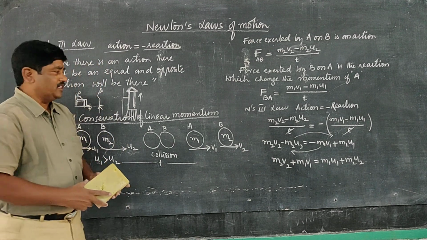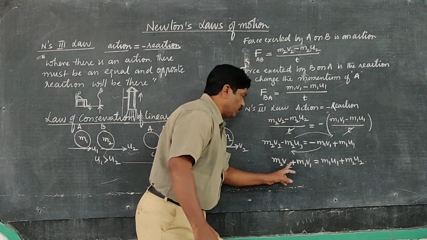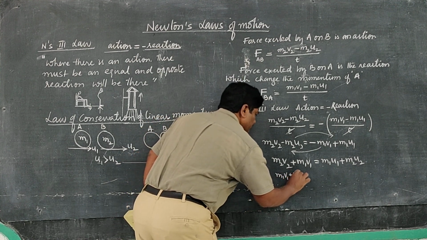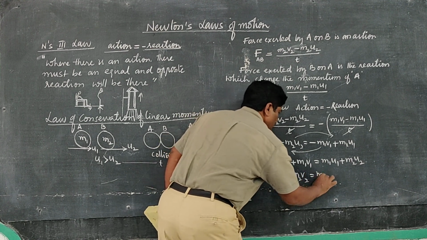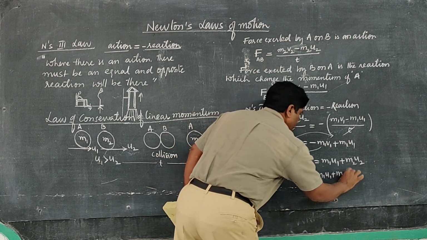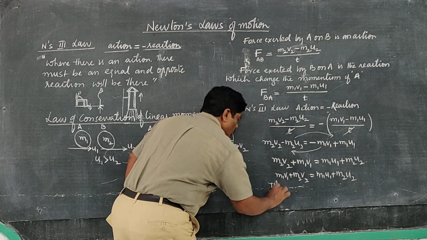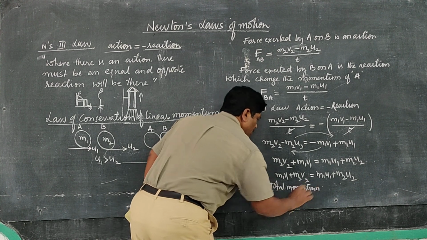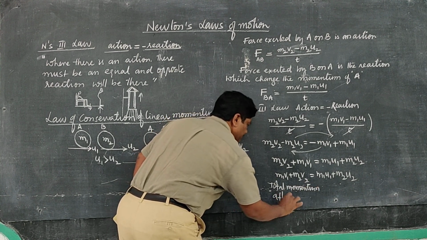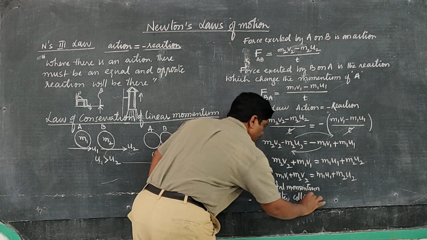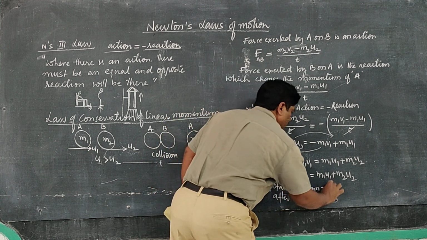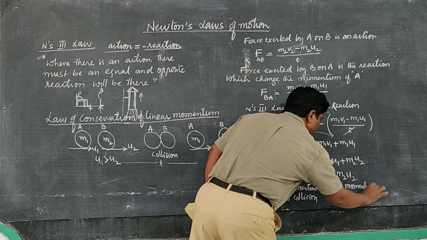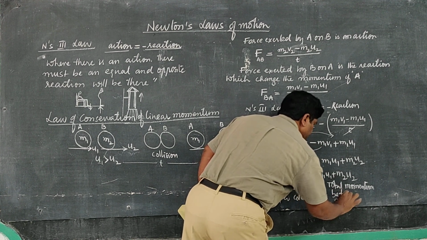Then you can write m1 v1 plus m2 v2 is equal to m1 u1 plus m2 u2. This is total momentum after collision, which is equal to total momentum before collision.